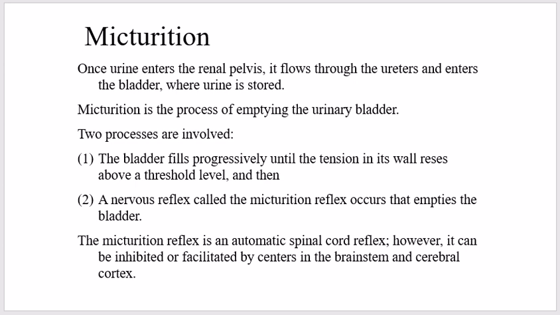So, two processes are involved. The bladder fills progressively until the tension in its wall rises above the threshold level, and then the second step, a nervous reflex called the micturition reflex, occurs that empties the bladder. The micturition reflex is an automatic spinal cord reflex. However, it can be inhibited or facilitated by centers in the brainstem and the cerebral cortex.